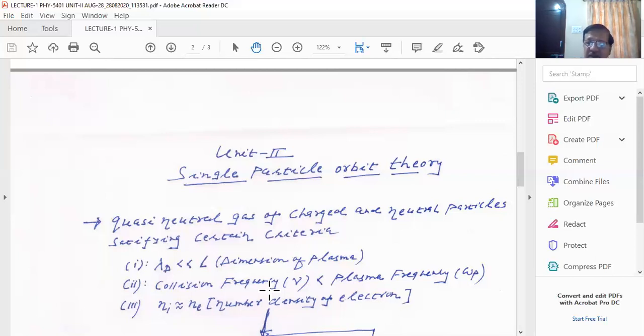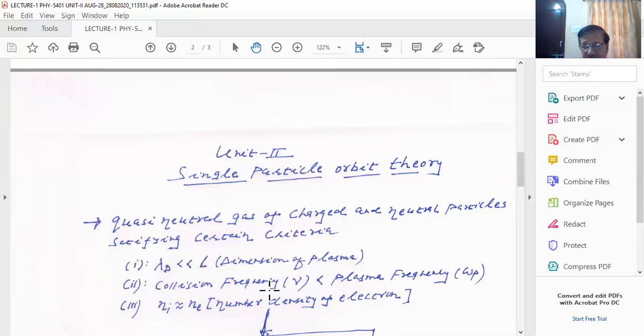Every charged particle in plasma has a translational motion, and at the same time it is also oscillating about its new position with its natural frequency. The natural frequency of the plasma state depends upon the density of plasma, and it is inversely proportional to the mass of the electron. So if the mass of the electron is very small, the plasma frequency is very high.